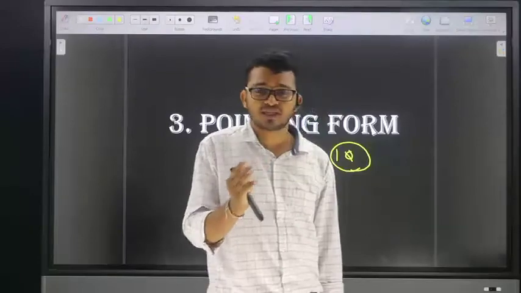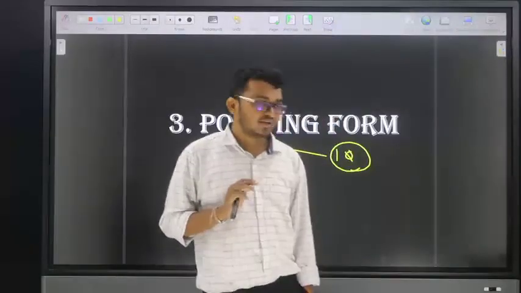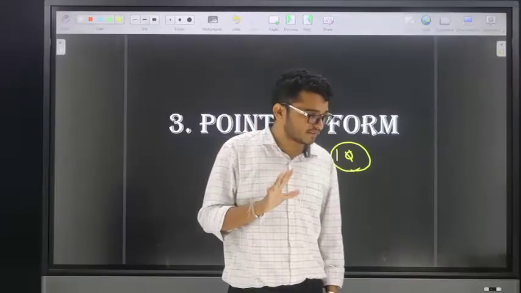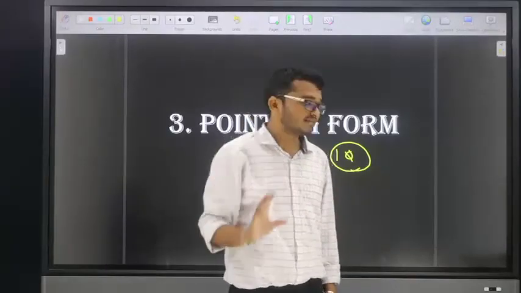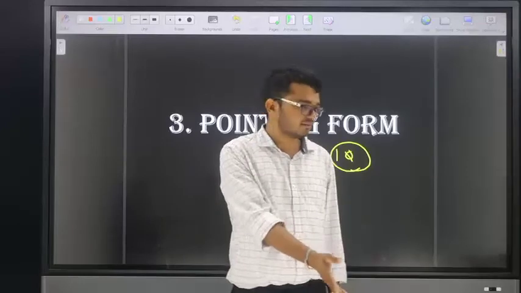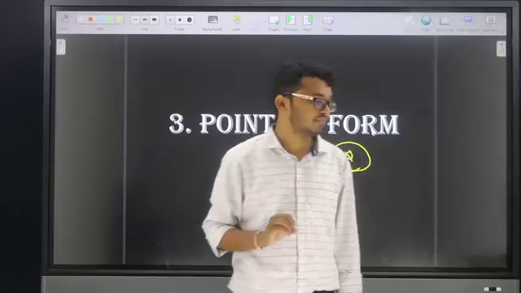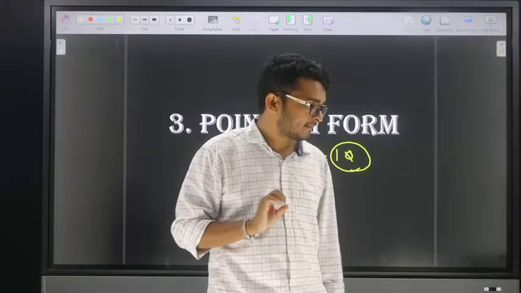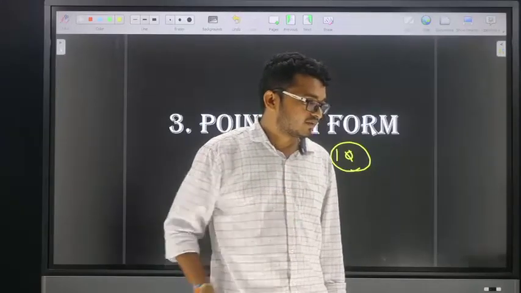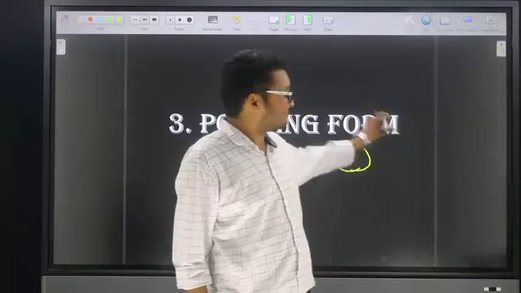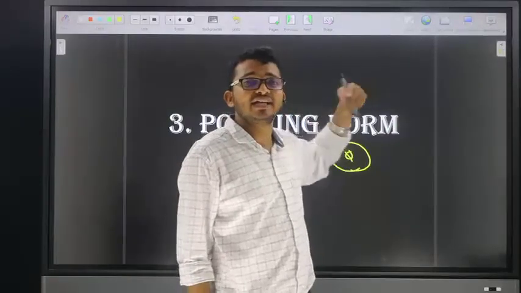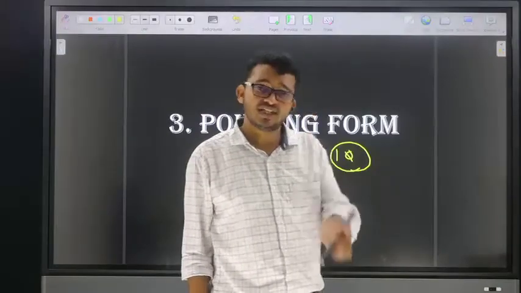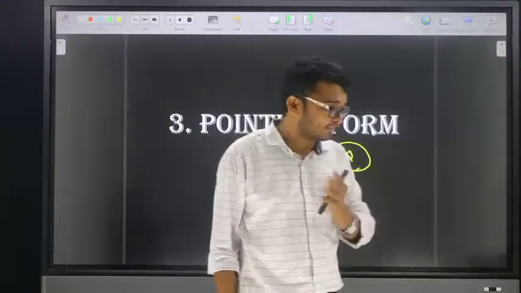Tomorrow's topic is directions, whether it is okay or not. Friends, at present we are compulsorily getting 5 marks from directions. This year in RRB PO they gave 5 marks. Also, in the clerical mains last Sunday, they gave a total of 3 marks. Yes or no? Tomorrow I will complete this pointing form, next I will take direction. After direction, the next topics are compulsory sitting arrangements and puzzles.